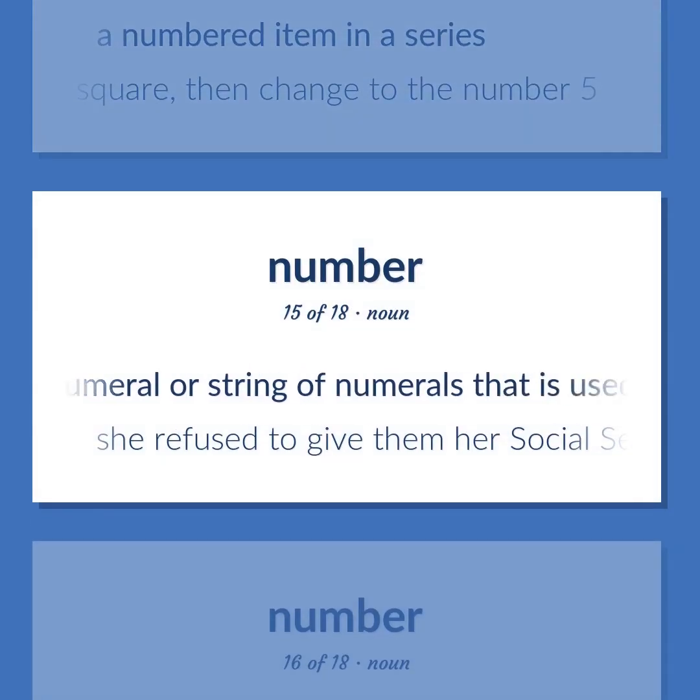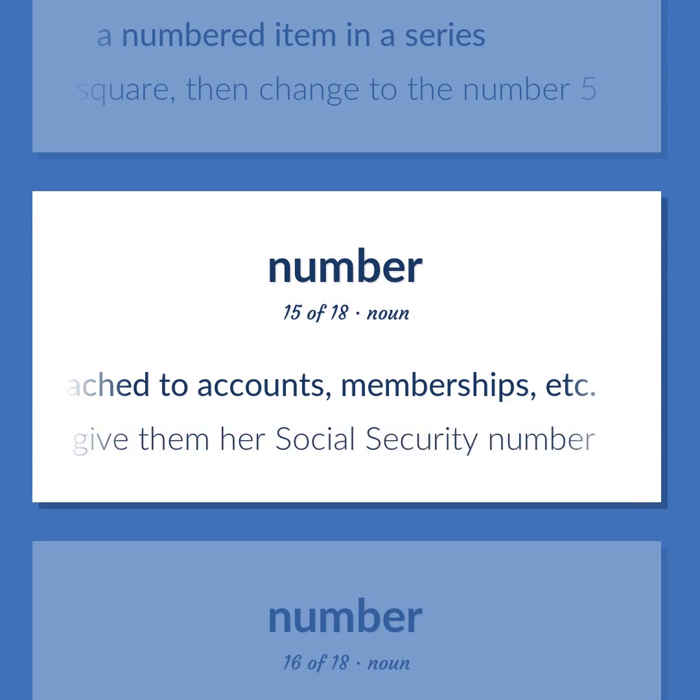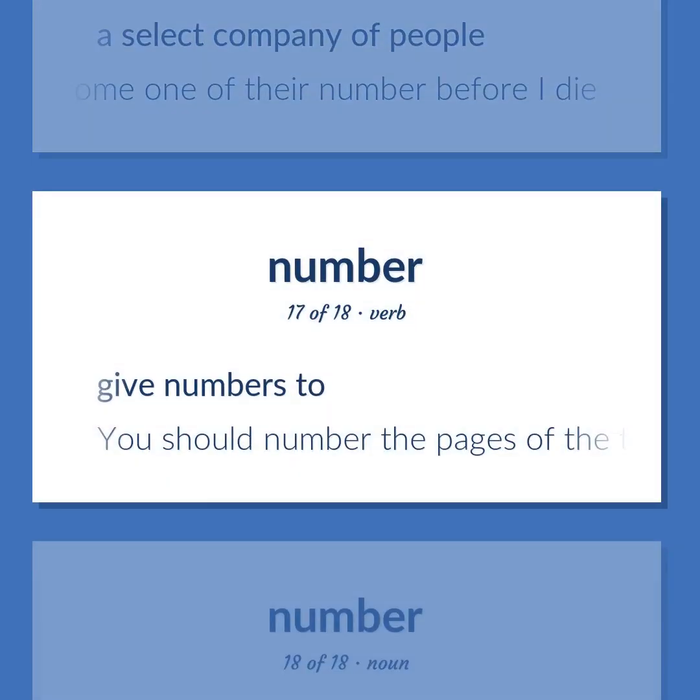A numeral or string of numerals that is used for identification and may be attached to accounts, memberships, etc. She refused to give them her social security number. A select company of people. I hope to become one of their number before I die. Give numbers to. You should number the pages of the thesis.